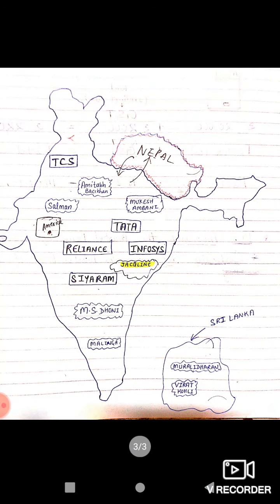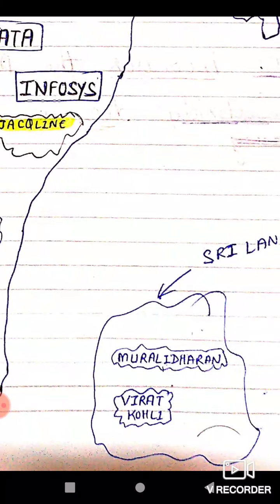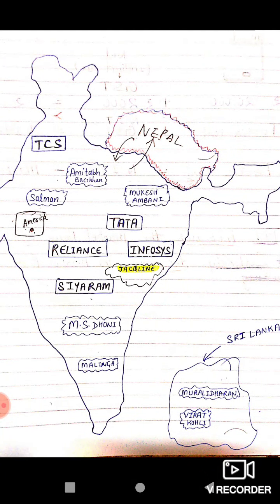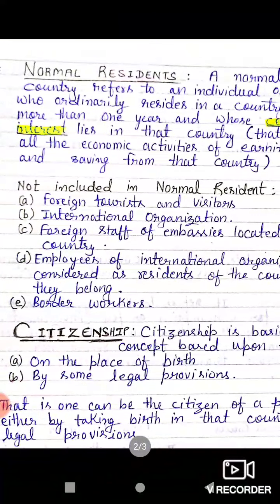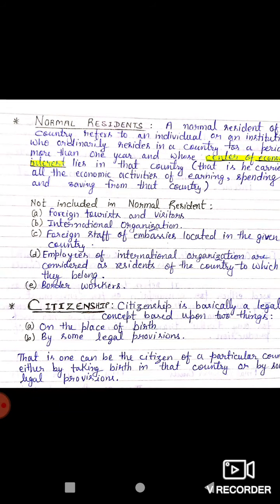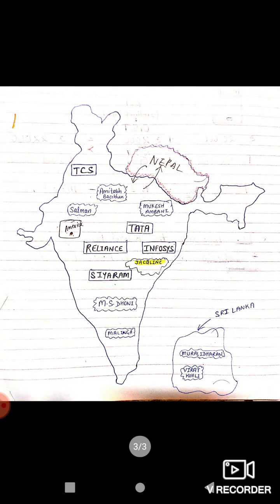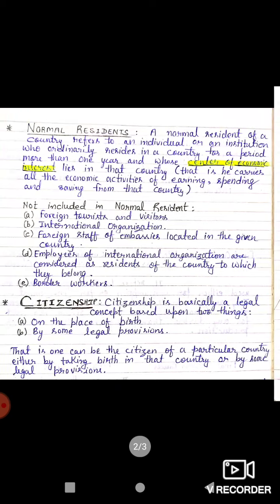But now you will be confused that, sir, Adnan Sami was born in Pakistan. Adnan Sami, maybe you have heard, he's a very good singer. He was born in Pakistan, but now he is called an Indian citizen. So how is it possible? It is possible through some legal provisions. A person can get the citizenship of a country by taking birth in that country or by some legal provisions. So by some legal provisions, Adnan Sami became a citizen of India, and he left the citizenship of Pakistan. So these two are the ways through which a person can become a citizen of a country.